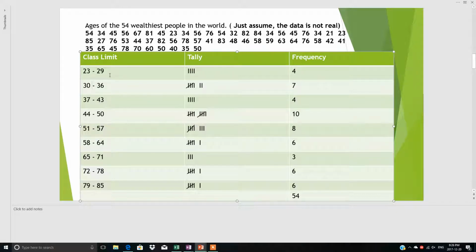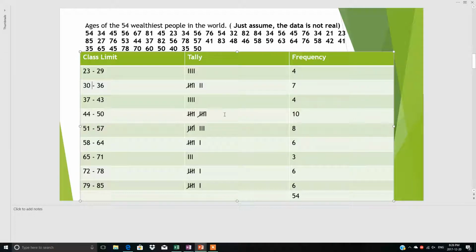It is just recommended. And all numbers should be included in the class limit. The first is 23 to 29, so the next should not start from 29 to 36. It is overlapping. Suppose there are 2 people who are 29 years old, where would you put them, here or here? So 23 to 29, then 30 to 36, 37 to 43. And in the next slide, I will explain some more rules on how to set the class limit.